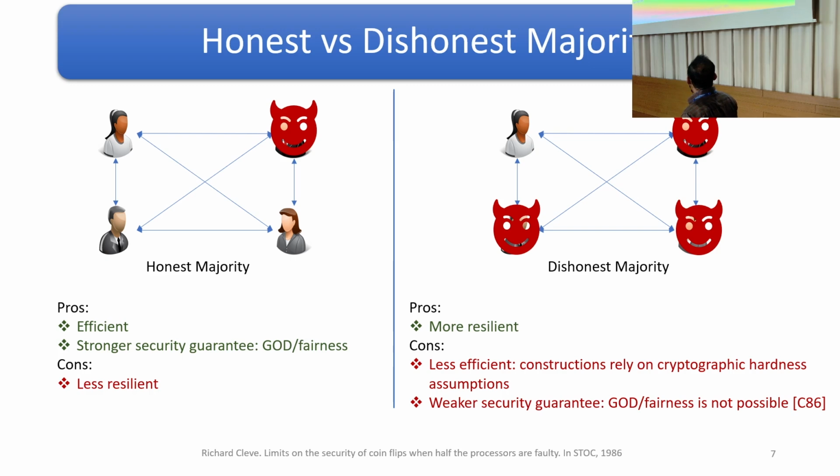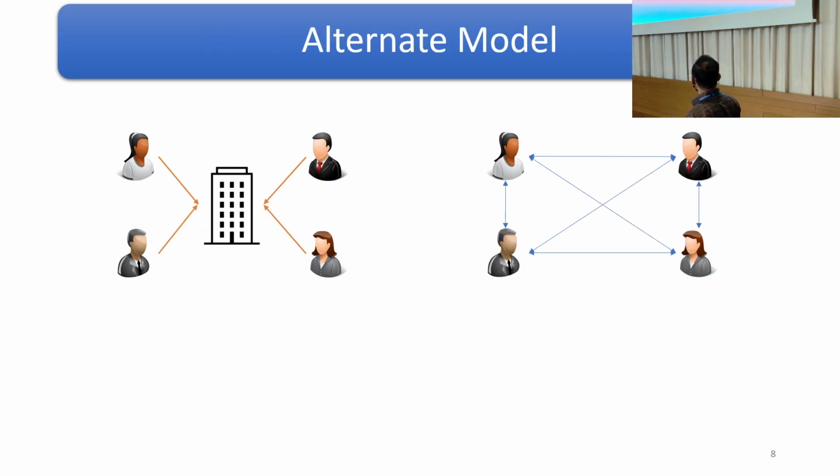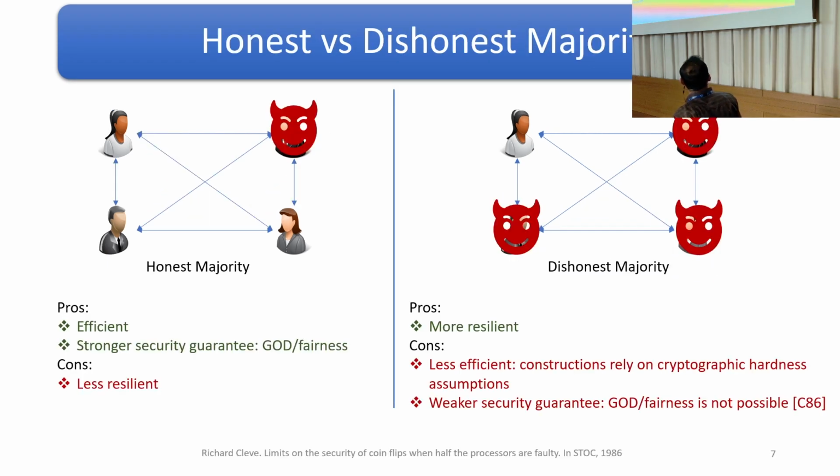On the other hand, dishonest majority protocols are more resilient, but at the cost that they require more communication as well as computation. Also, we know from the literature that it is impossible to get guaranteed output delivery and fairness for any function in the dishonest majority setting. So we can see that there are certain good and bad aspects of both these models, and we want to get the best of both models.